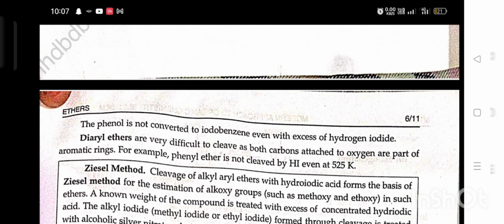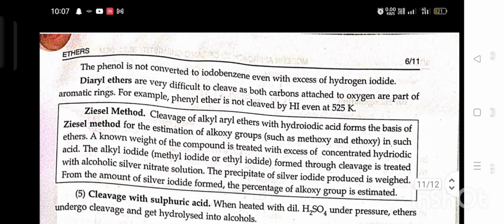Diaryl ethers are very difficult to cleave as both carbons attached to oxygen are part of an aromatic ring. For example, diphenyl ether is not cleaved by HI even at 525 Kelvin. Zeisel method. Cleavage of alkyl aryl ether with HI forms the basis of Zeisel method for the estimation of alkoxy groups such as methoxy or ethoxy.